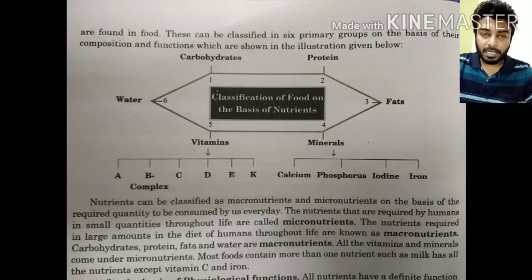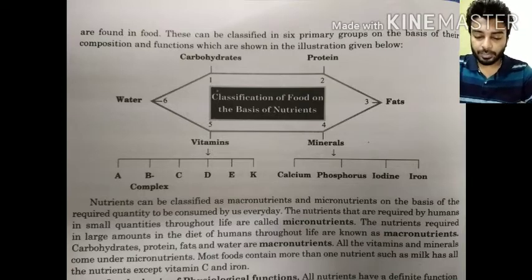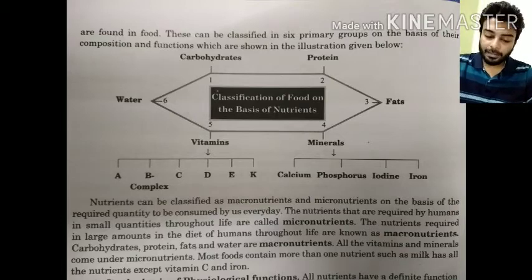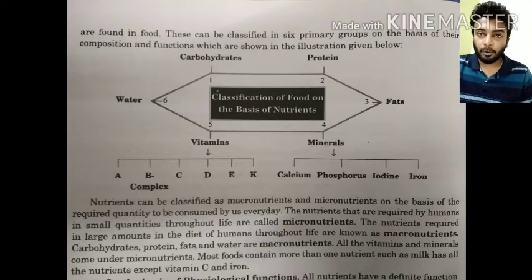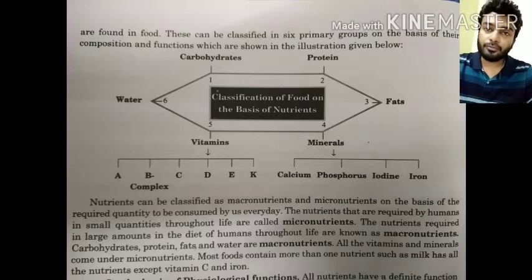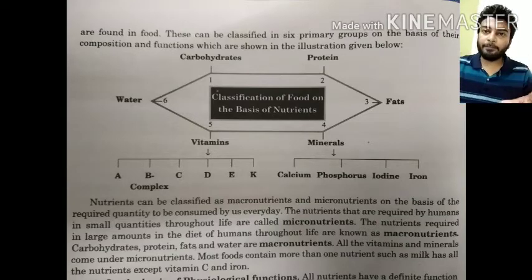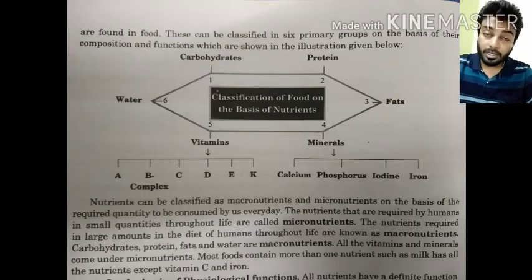Now, the nutrients can be classified into micronutrients and macronutrients. What are these? The nutrients that are required by humans in small quantities throughout life are called micronutrients. So micronutrients are needed by our body in very small amounts. Macronutrients are just the opposite. The nutrients required in large amounts in the diet of humans throughout life are known as macronutrients. They are very important, essential, and required in large amounts through our diet.